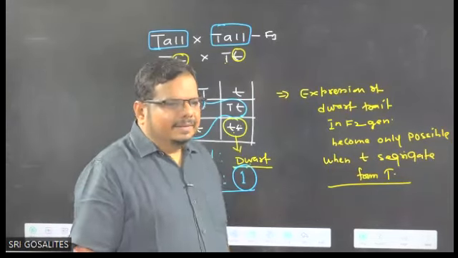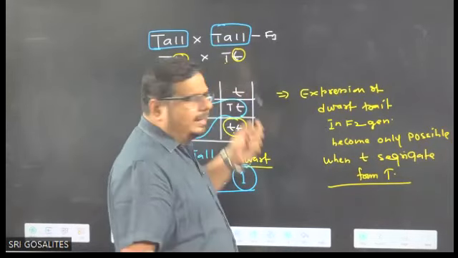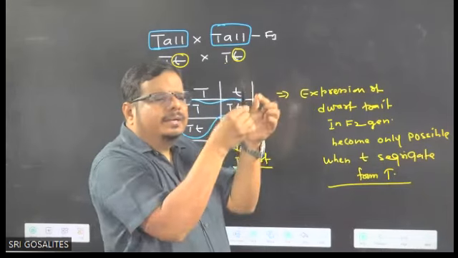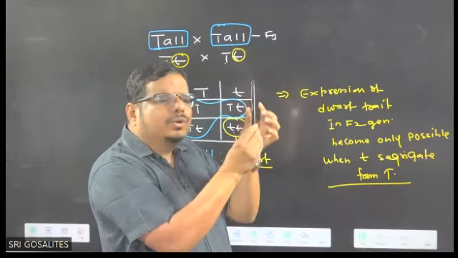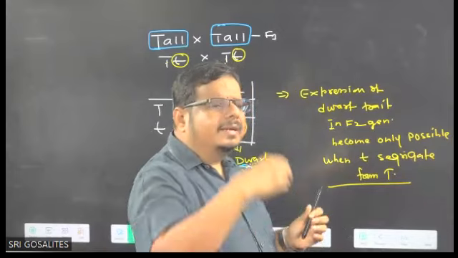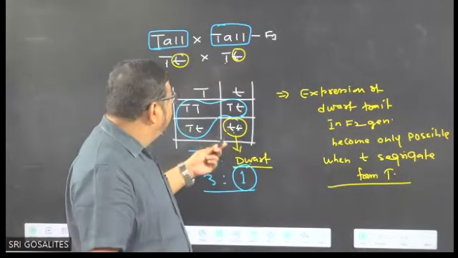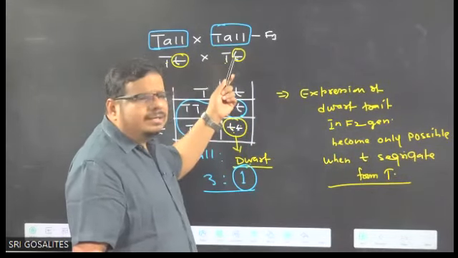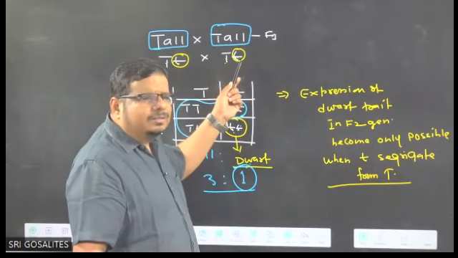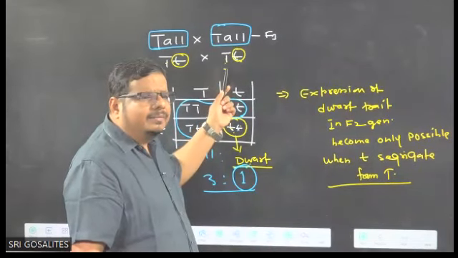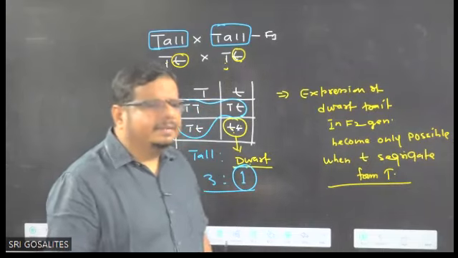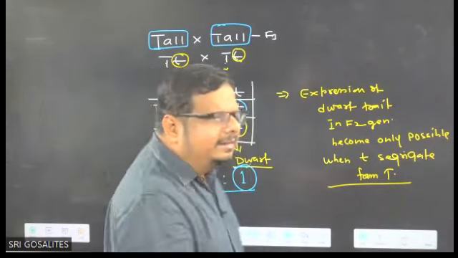So capital T and small t are present as a segregated unit. Whenever small t gets the opportunity, they get segregated and express themselves. So this small t is present in its purest form. Small t does not get contaminated when present with capital T in this tall plant.